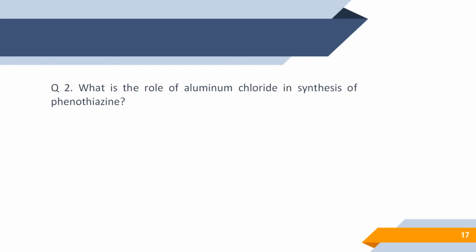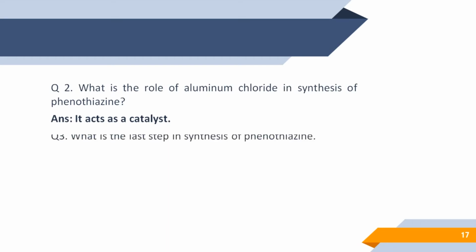What is the role of aluminium chloride in synthesis of phenothiazine? So aluminium chloride acts as a catalyst. We can also use calcium chloride, but the yield obtained is less with calcium chloride. What is the last step in synthesis of phenothiazine? So we have seen in the procedure and also in the actual practical that last step is extraction with water and ethanol. So this we are doing to remove the water as well as ethanol soluble impurities so that phenothiazine obtained is pure.